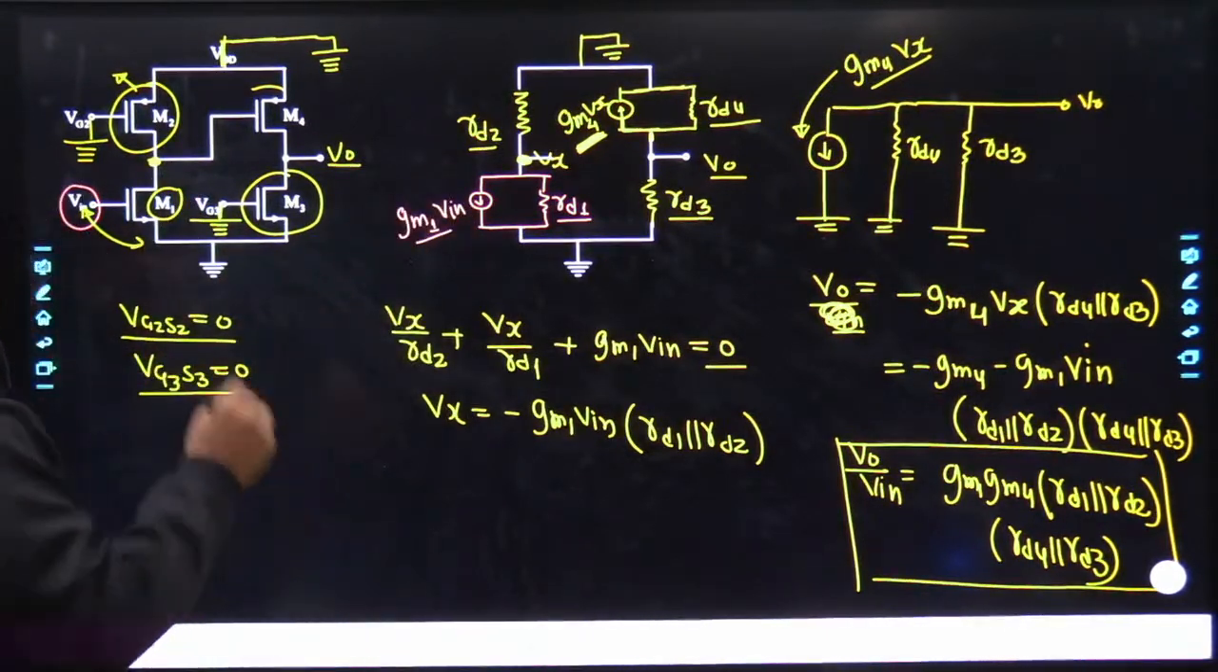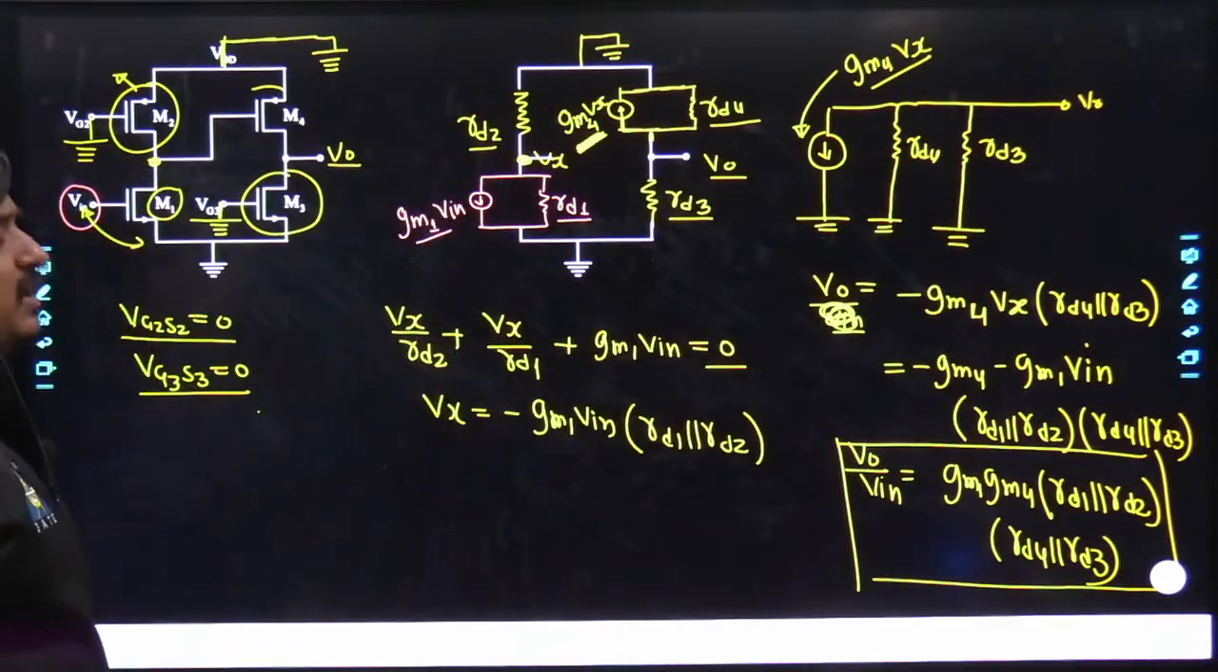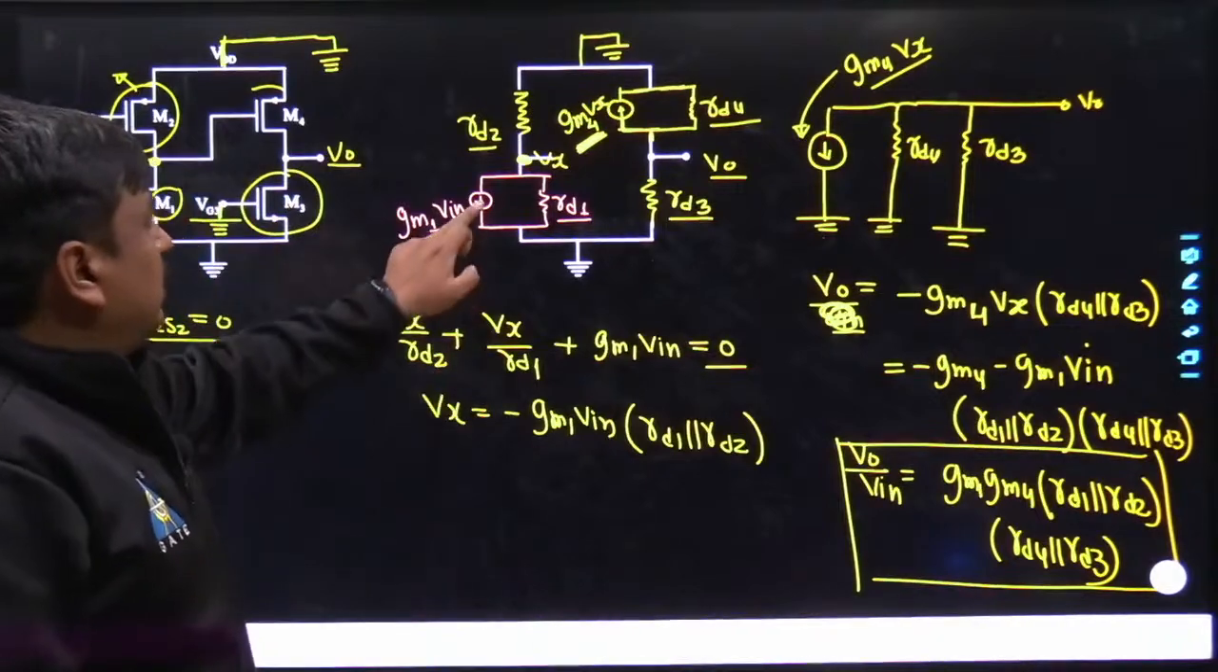That's the first thing. And in parallel with gm Vin, you would be having an RD1 that is also being taken. Yes, that is also okay.